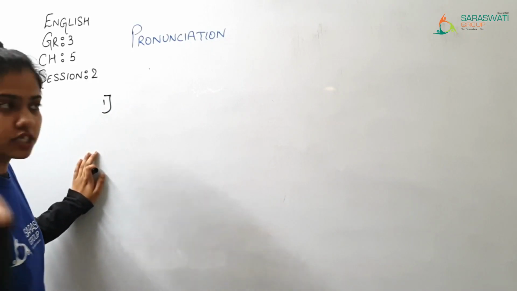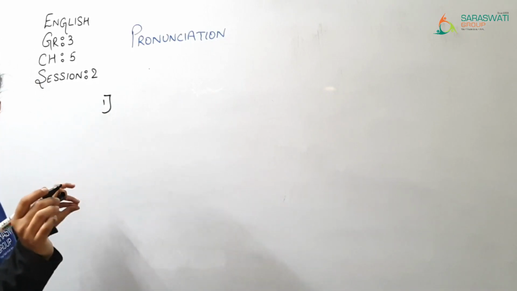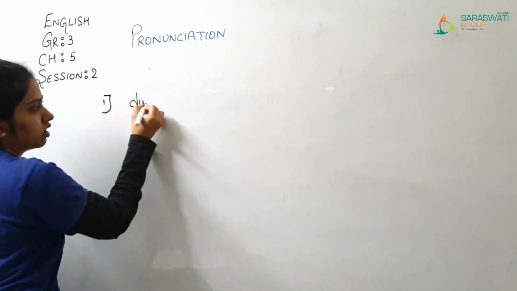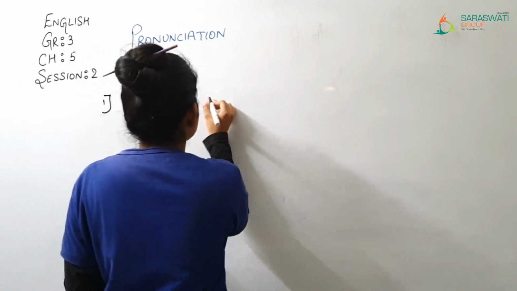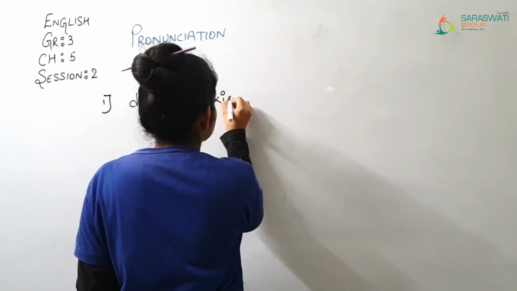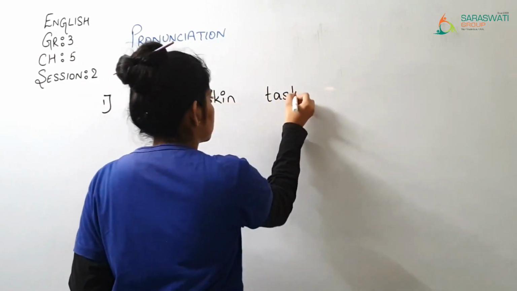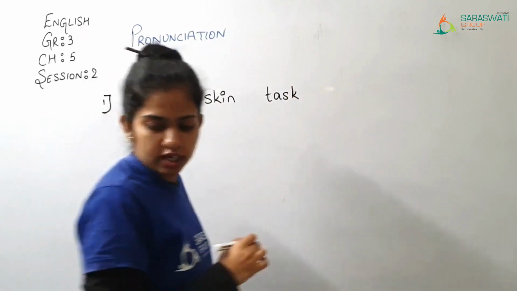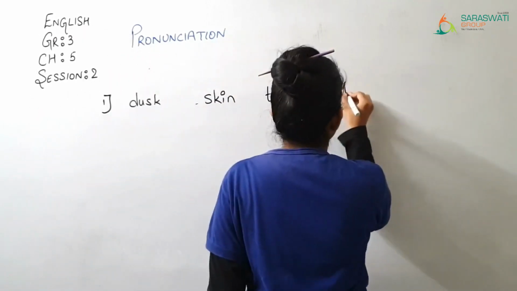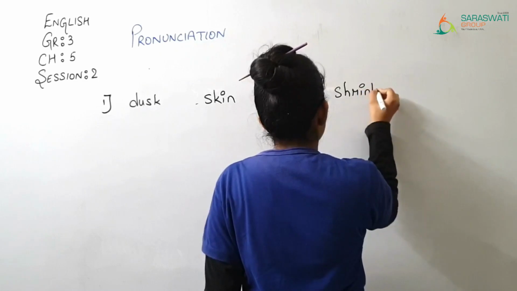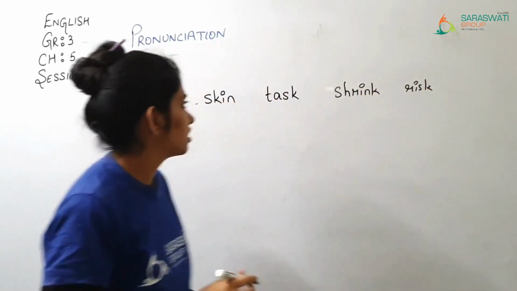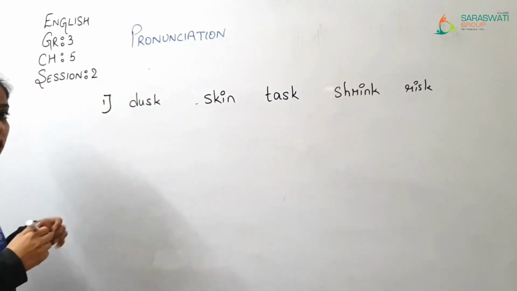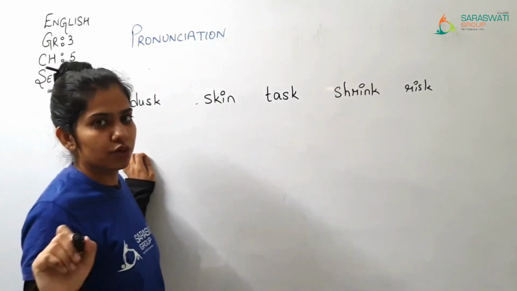Okay, so the first word is over here, dusk, scheme, task, shrink and risk. Okay, here we are learning sk sound, sk sound.